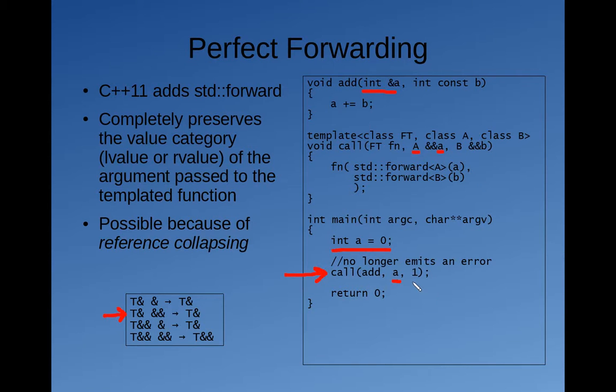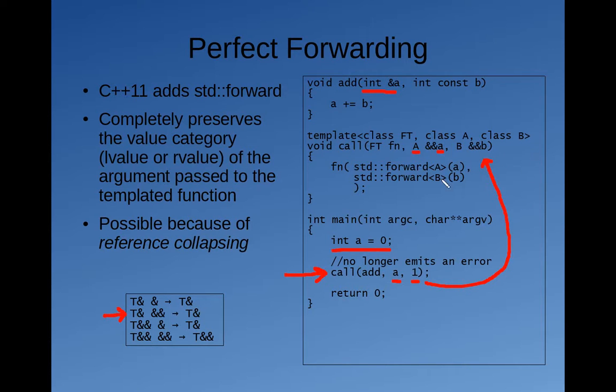What about the literal? So the literal presented a problem before. So when we pass in an R value, okay, we're passing in 1 to B, so B is a universal reference, and when we initialize a universal reference with an R value, then it becomes an R value reference. So the final type of B is R value reference.